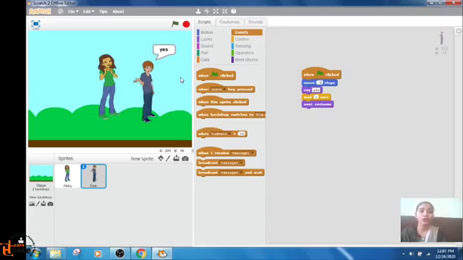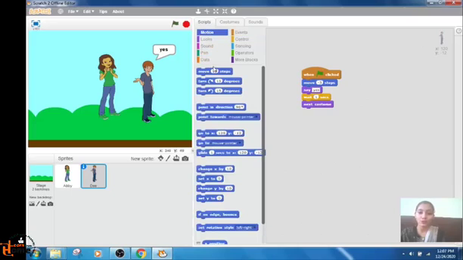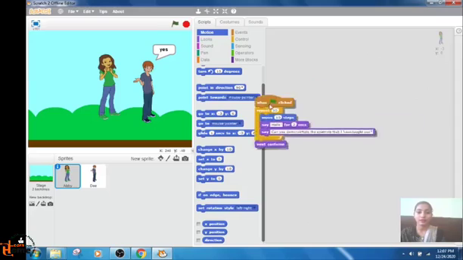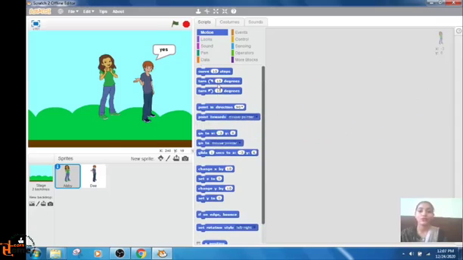Now how will you change the position of the sprite? You can change the position of the sprite from the motion block. Here is the motion block. Okay, write a new script. We will write the script for Abby. Now we will change the position, size and the color of the sprite. Okay, let's change all these things.